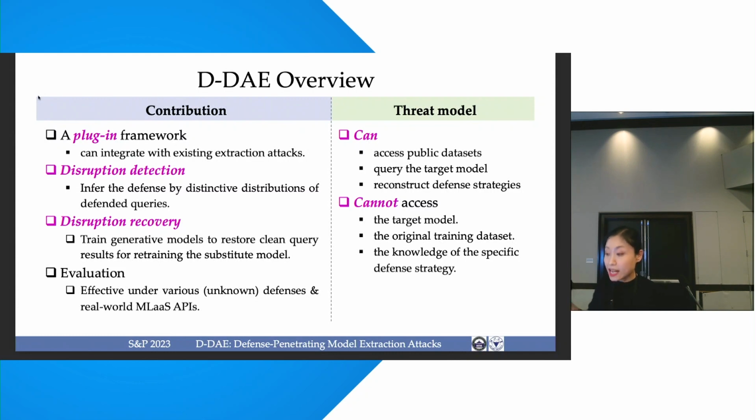Finally, we have conducted evaluations on multiple defenses and real-world APIs. Before I dig into details, I will clarify our threat model. We assume that the attacker has access to public data sets, can query the target model, and can reconstruct the defense strategies. However, the adversary cannot access the target model, the original training data, or the knowledge of the specific defense strategy.